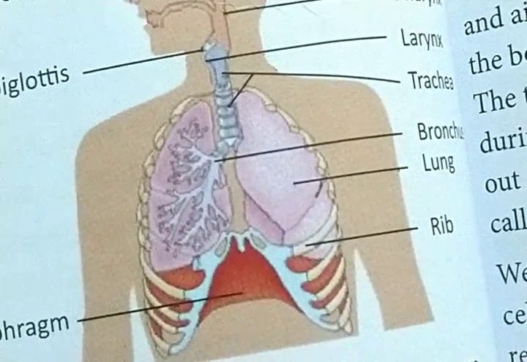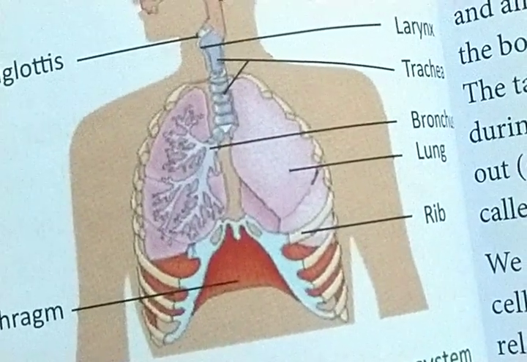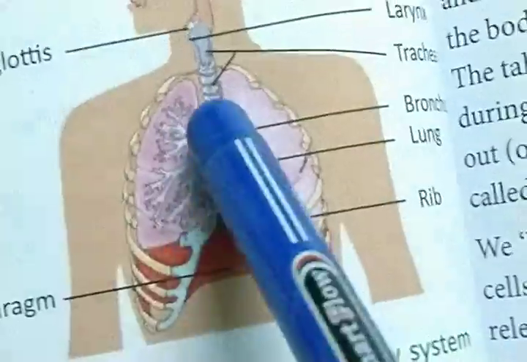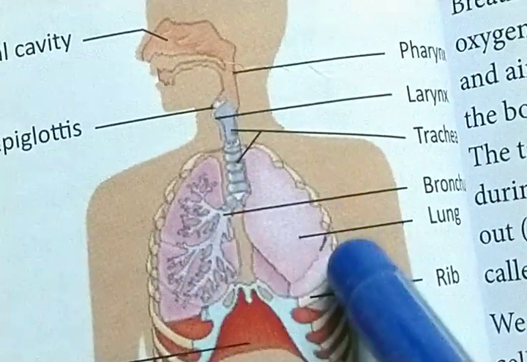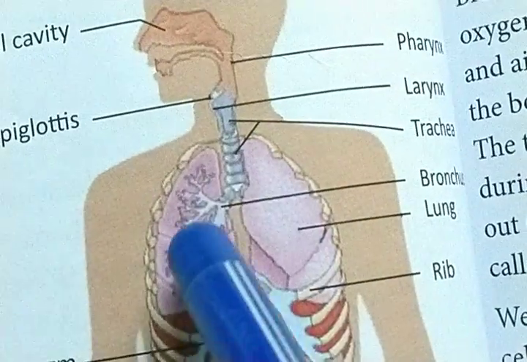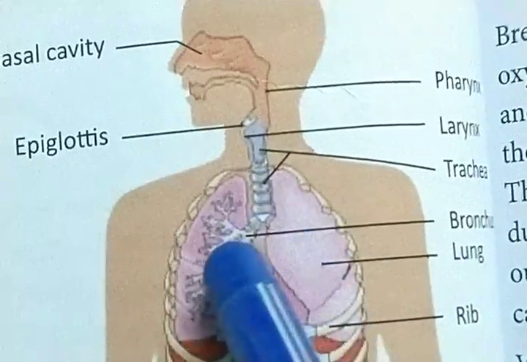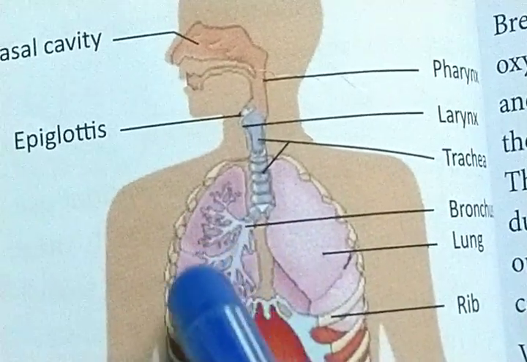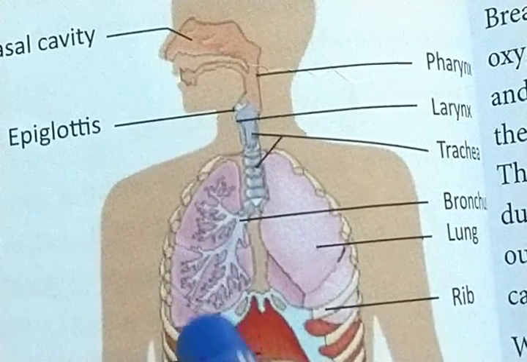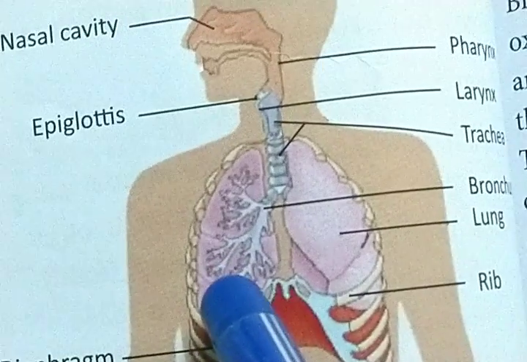Each bronchus divides inside the lungs to form a large number of thin tubes known as bronchioles. So actually the trachea divides into bronchi, each bronchus enters the lungs, and again the bronchi divide into bronchioles. At the end of the bronchioles there are sac-like structures. This sac-like structure is also known as alveoli.